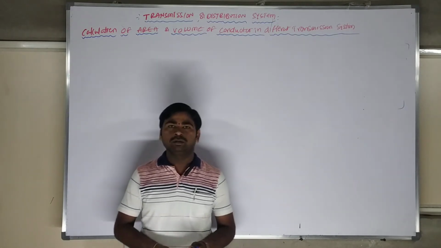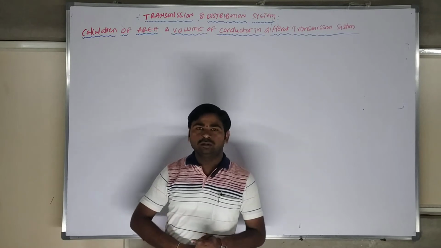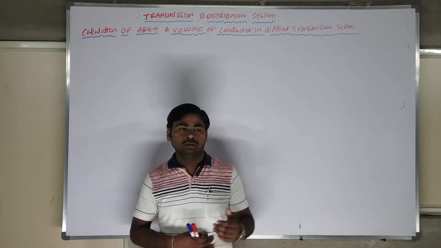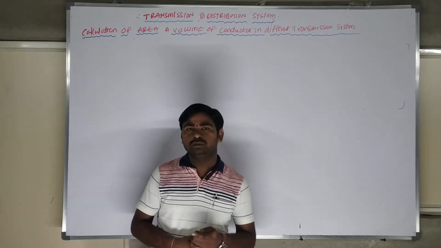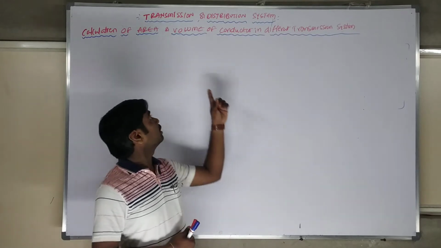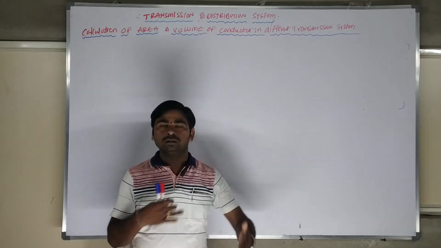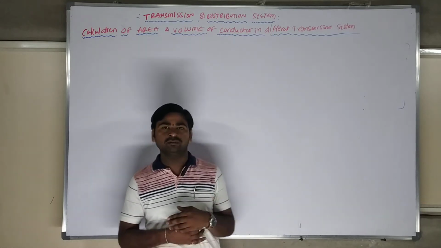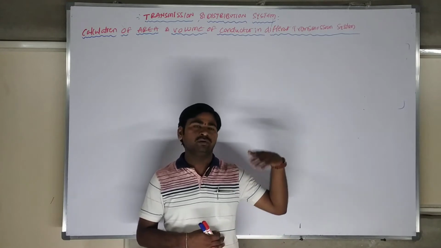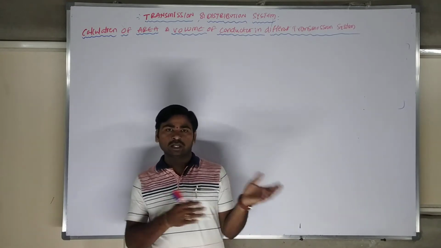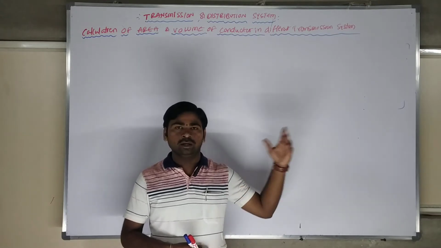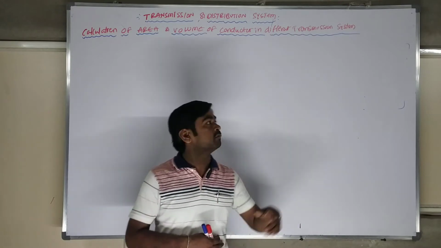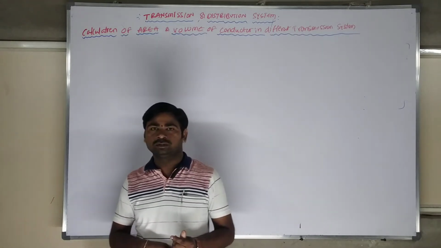Myself Praveen Kadapalla. In the last classes we already discussed the basic foundation of transmission and distribution systems. In these lectures I will discuss the area and volume of material comparative statement. When you go for single phase 2 wire, 3 phase 3 wire, 3 phase 4 wire, or DC transmission line, when you transfer the same amount of power, I should discuss the area comparative statement and the volume comparative statement of the different kinds of transmission systems.